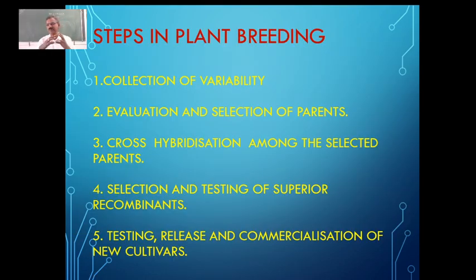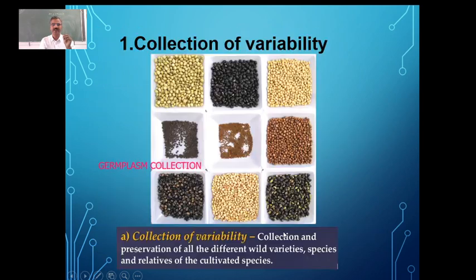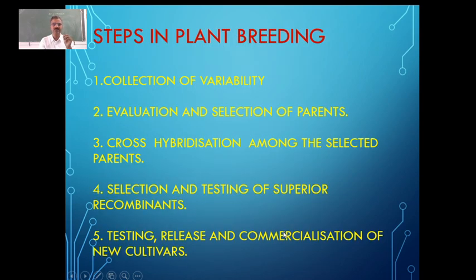And what are the steps which are involved in plant breeding? So mainly there are 5 steps which are involved. We'll go one by one. First, let us see the main steps which are involved. One is collection of variability. Secondly, evaluation and selection of parents. Thirdly, cross hybridization among the selected parents. Fourthly, selection and testing of superior recombinants. Fifthly, testing, release and commercialization of the new cultivars.